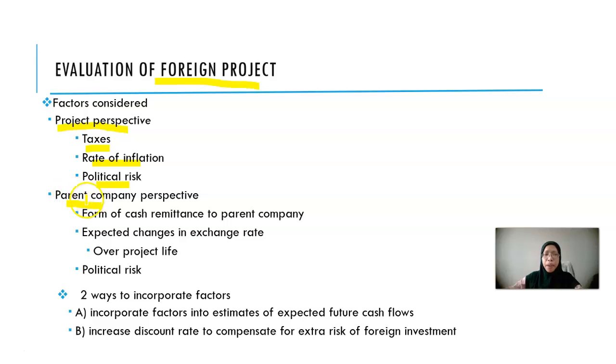But for the parent company perspective, there are a few things that you should consider. One is the form of cash that remains to the parent company. So let's say you decide to make the investment in China. When you make the investment in China, you will have a subsidiary in China, and the parent company is in Malaysia. Just now, with the project perspective, you just valued whether this project in China can be accepted or not.